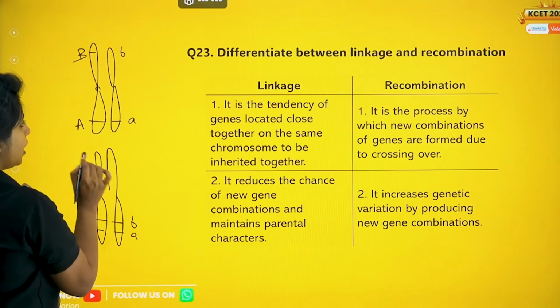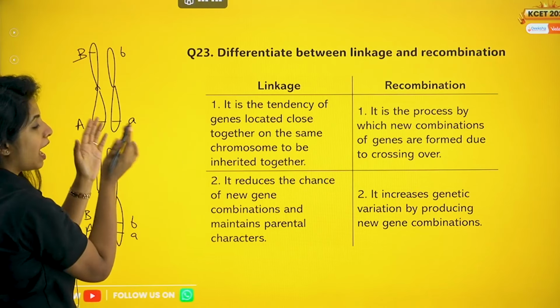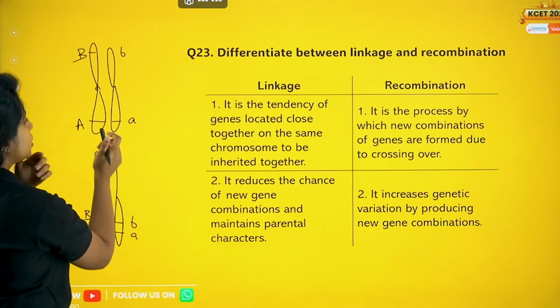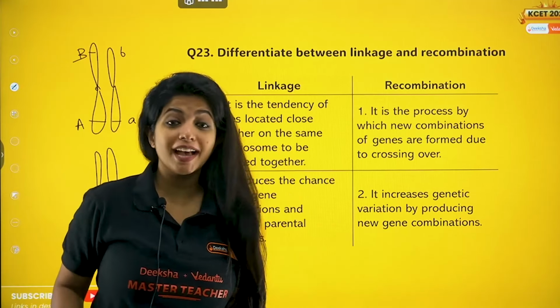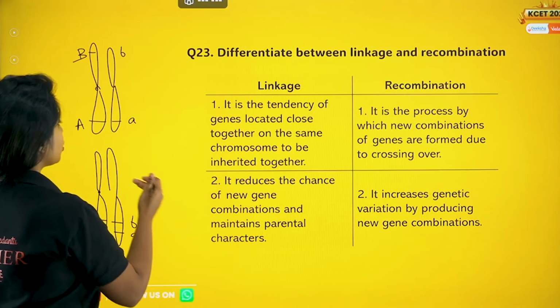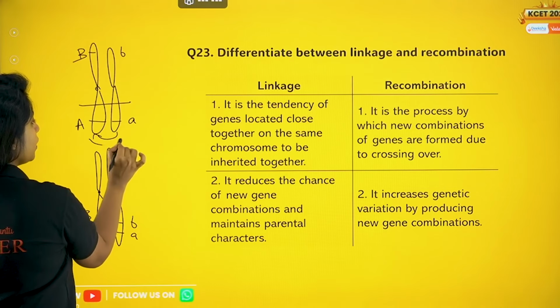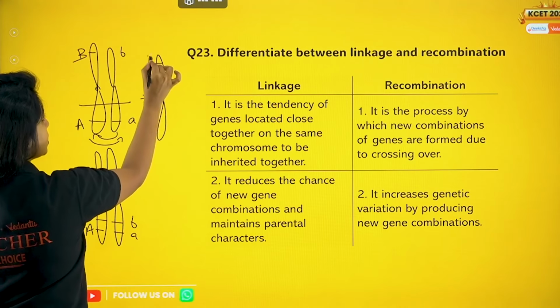Now, my dear children, when these chromosomes are lying close to each other, there is a process that usually happens in the case of human beings and all the organisms that undergo sexual reproduction, and that is known as recombination. That is known as crossing over. What do you call it? Crossing over. So in crossing over, suppose this part of the chromosome went here, and this part of the chromosome went here. What do you get now? You get a chromosome that looks like this.